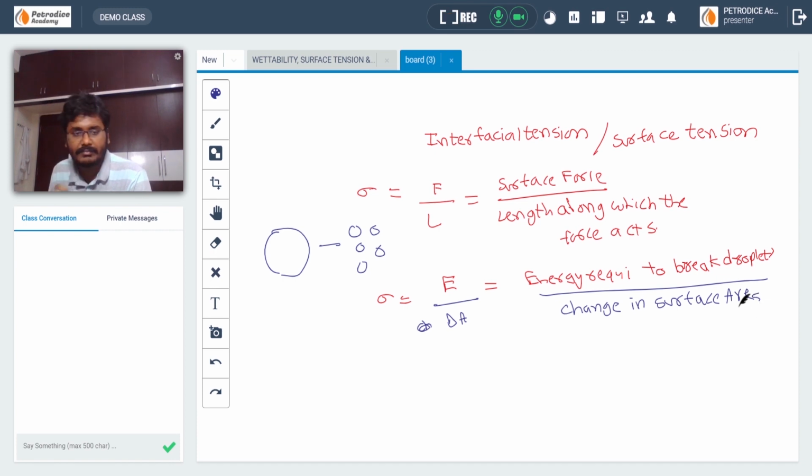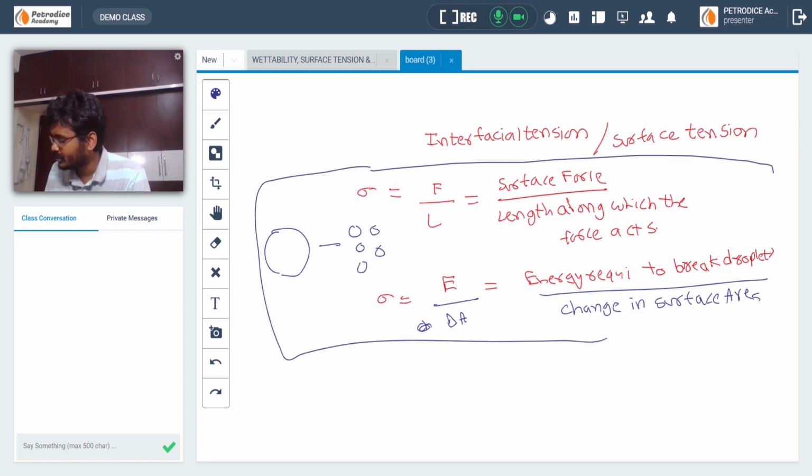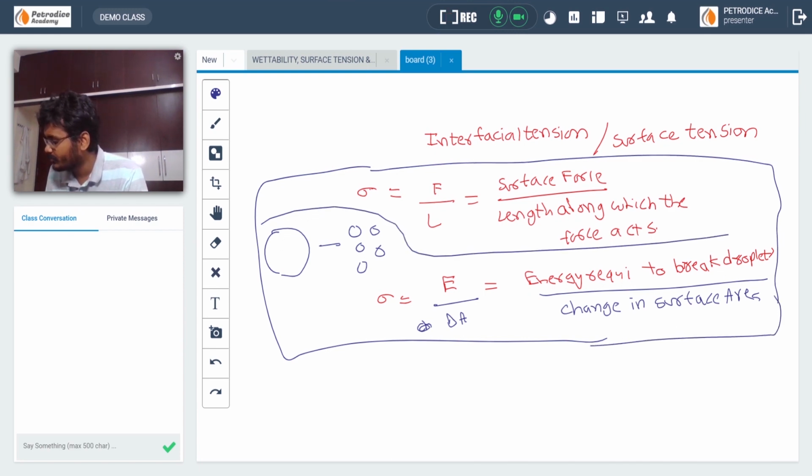These two are very important definitions. Sigma, the interfacial tension or surface tension, is defined as surface force divided by the length along which the surface force acts. Interfacial tension is also given by the energy required to break a particular droplet into several small droplets divided by the change in surface area. Okay, note down these two formulas. Let's go one step at a time.